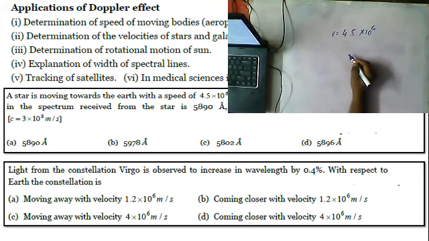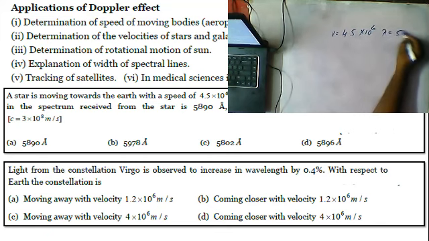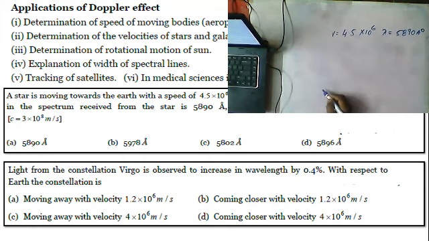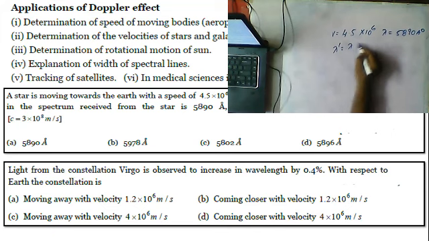Lambda is given, lambda is equal to 5890 angstroms. We already know the C value. Now, moving towards means the wavelength decreases. The formula is lambda dash is equal to lambda into 1 minus V by C.